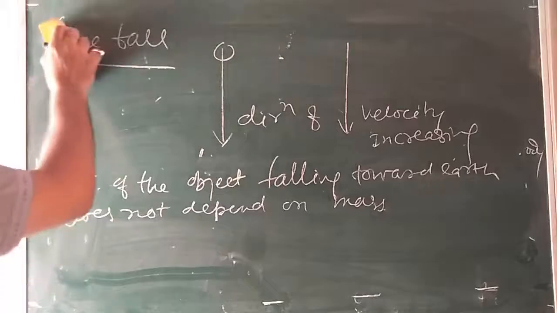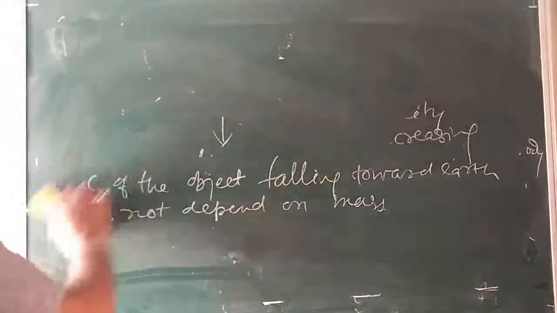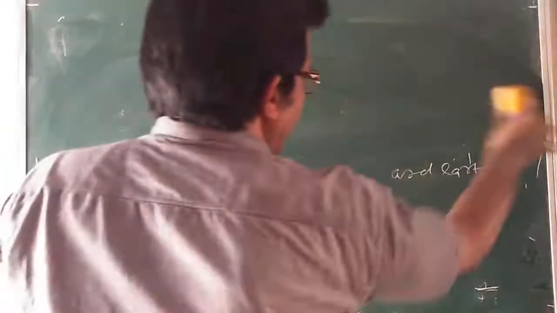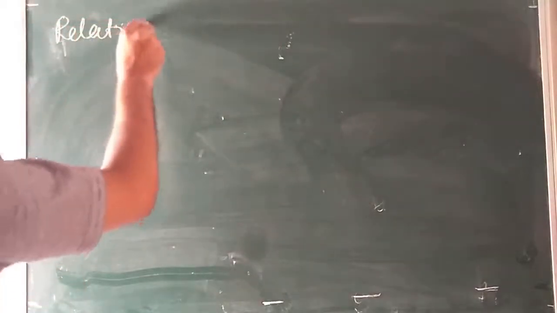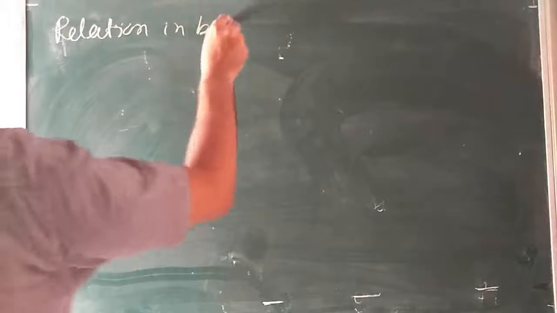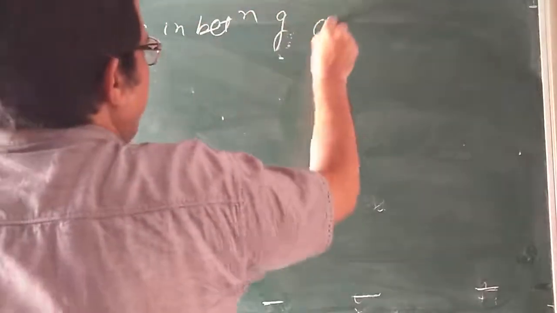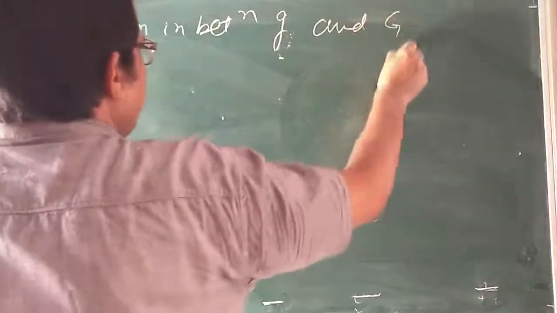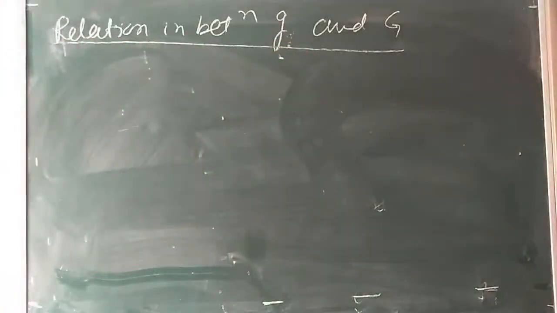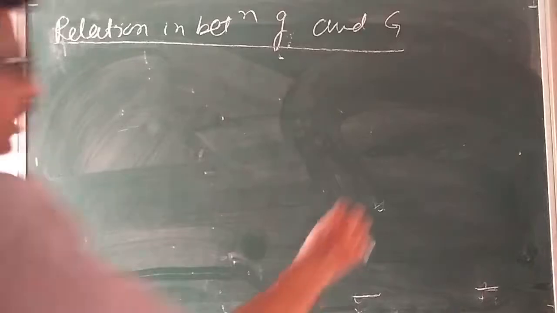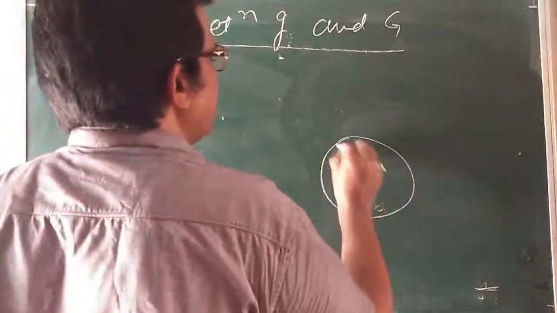Now, we see one more small article of this chapter, that is the relation in between small g and capital G. For that we are considering here an earth.